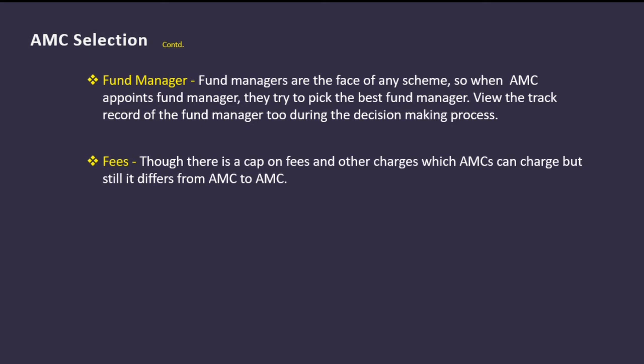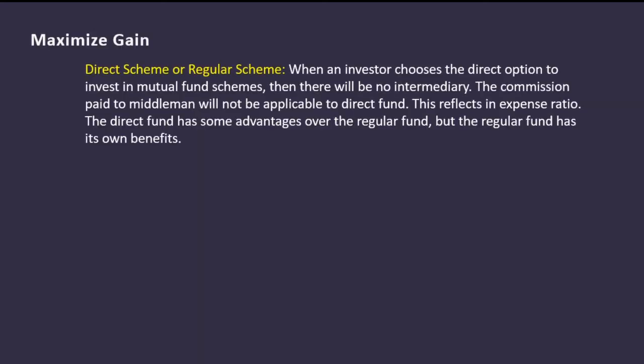After deciding on the scheme and the AMC, again there are some factors which can impact return. Now we know that direct schemes are those wherein there is no intermediary. The investor directly approaches the AMC to buy a mutual fund scheme. Since there is no middleman, there is no commission paid to an intermediary, and it reflects in the expense ratio of the scheme. This direct fund has some advantage over the regular fund, but the regular fund also has its own benefit.